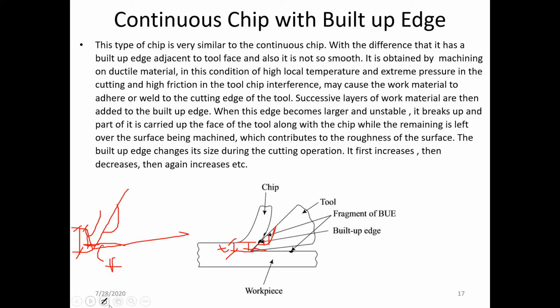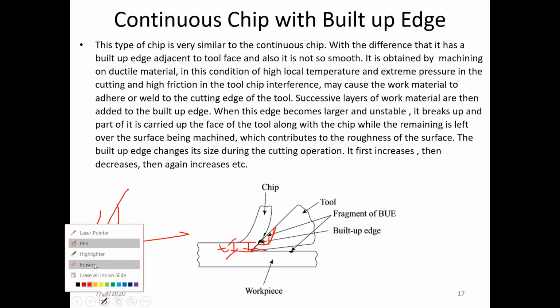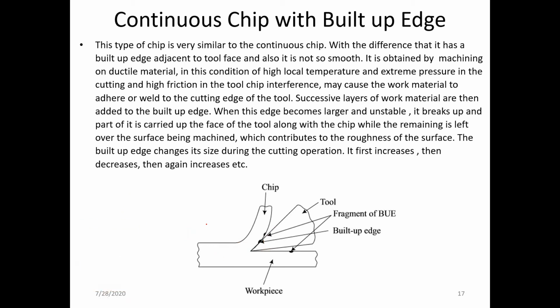If the crater wear is there, it will affect the strength of the cutting tool, and in addition to that, it will affect the geometry. But to be more specific, one of the important parameters is that due to the flank wear, the depth of cut is going to be changed.